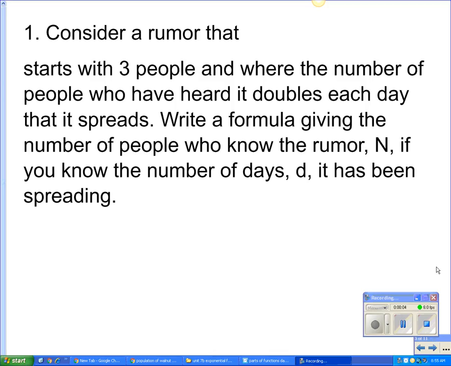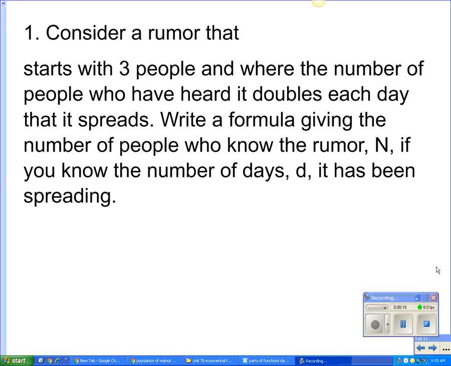So number 1, consider a rumor that starts with 3 people where the number of people who have heard it doubles each day that it spreads. Write a formula given the number of people who know the rumor N if you know the number of days D it has been spreading.